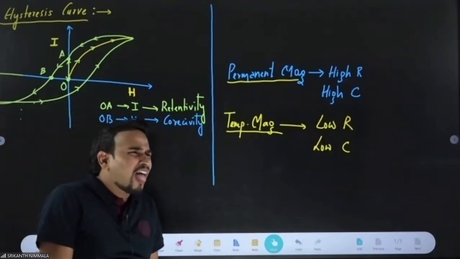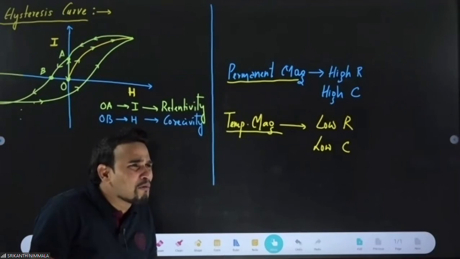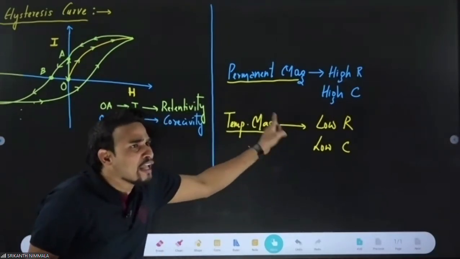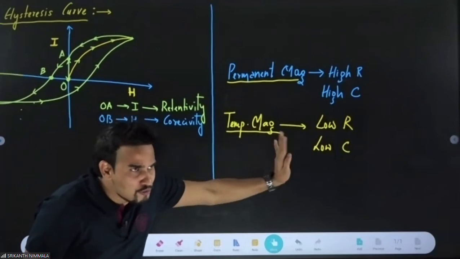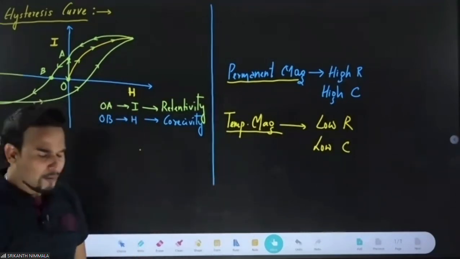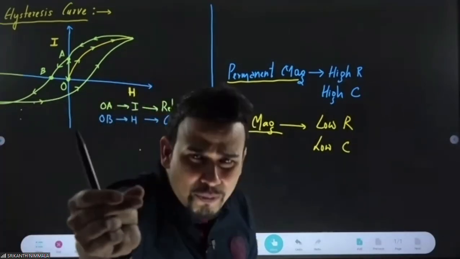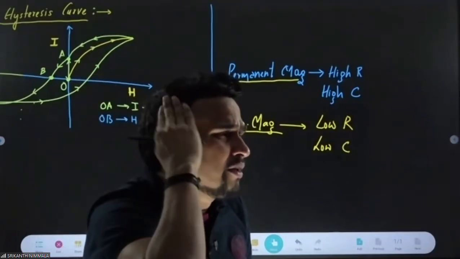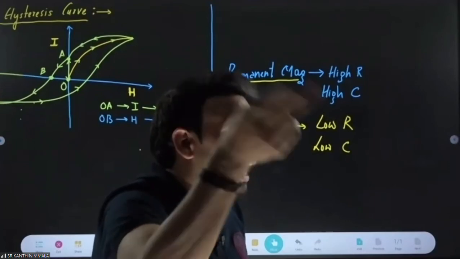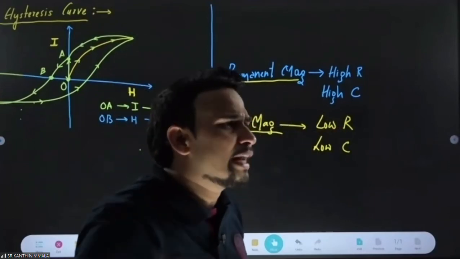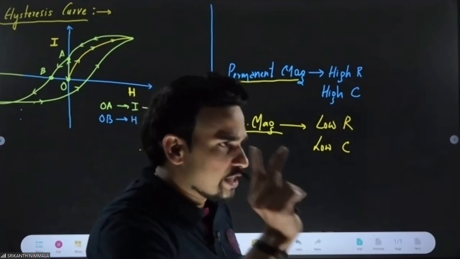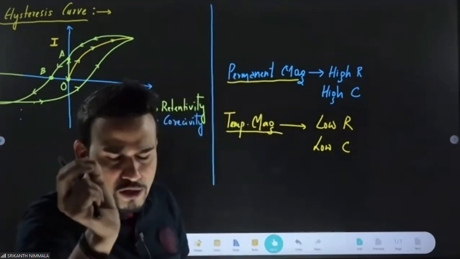It should not retain more. So for a temporary magnet, low retentivity, low coercivity. Everyone understood? Now tell me, for a permanent magnet, what is the property? High retentivity, high coercivity. And for a temporary magnet, low retentivity, low coercivity.